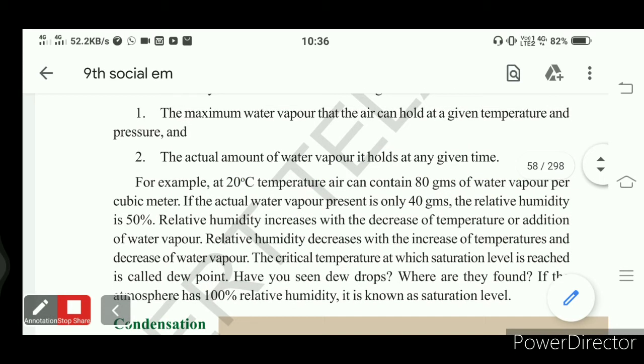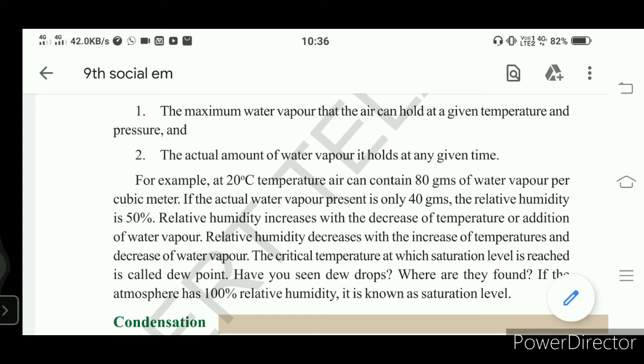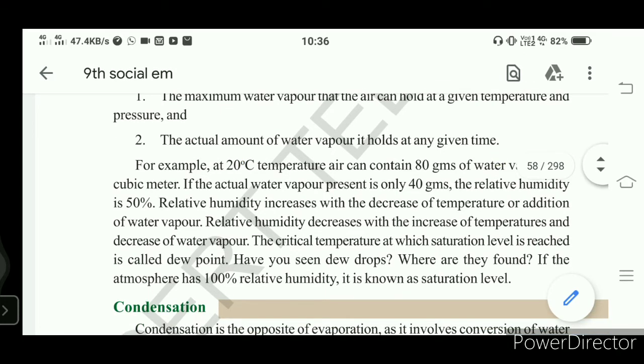Understand? Here, dear students, relative humidity increases when there is a decrease in temperature. For example, we have seen that at 20 degrees centigrade, the atmosphere capacity is 80 grams of water vapor, but it is holding 40 grams.